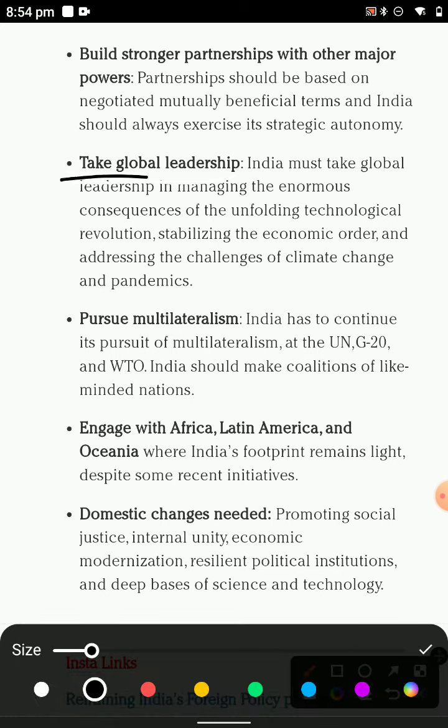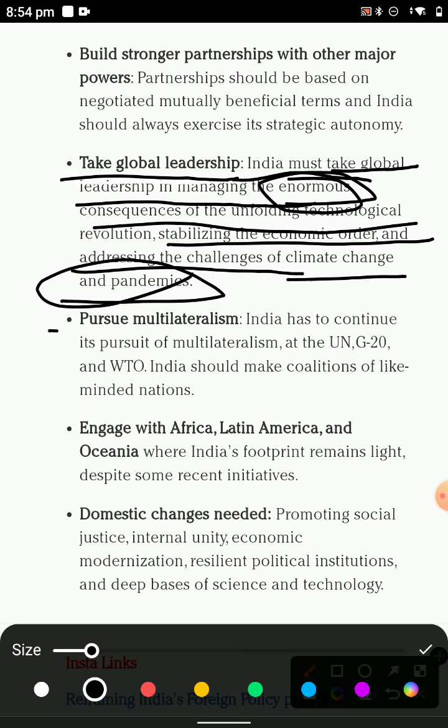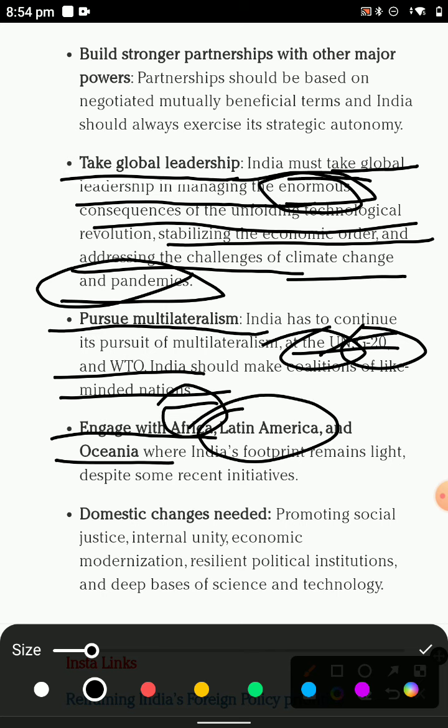examination. You have tackled the global world, because China was the biggest GDP in the world. India must take global leadership and management of the environment, and the concerns are organizing the stability of the economic order and addressing challenges like climate change and pandemic. The pressure and the multilateralisations: in the G20, what is the role in the UNO, who has veto power, and the WTO, what is the role of the WTO in the Indian context, and the regions of Africa, Latin America and Oceania.